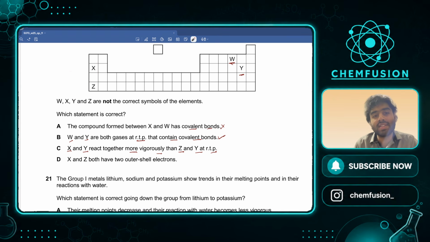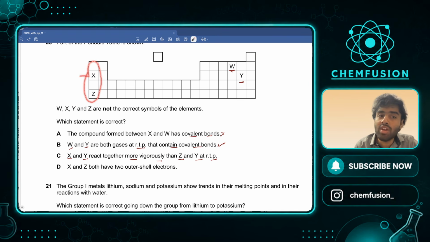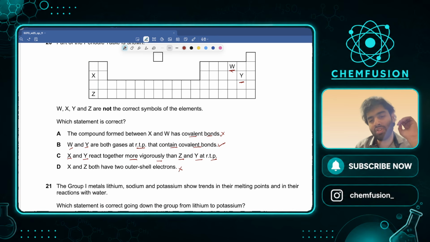Varna, because this is in group 1. अगर atoms की बात कर रहे हो तो this is in group 1. It must have 1 valence shell electron. The group number is equal to the number of valence shell electrons. Group 1 means 1 valence shell electron. Hence this is wrong. 8 तो खैर तब होते जब ions की बात होगी. So this is wrong as well. B is the only correct option. ठीक है जी, makes complete sense.